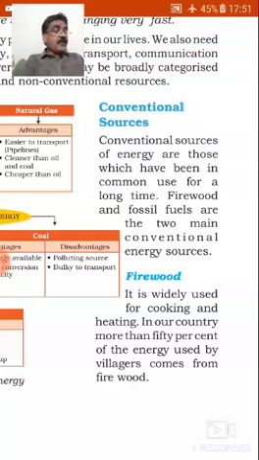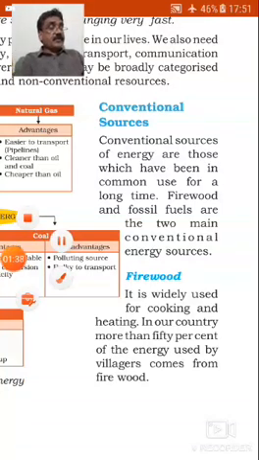First is firewood. It is widely used for cooking and heating. In our country, more than 50% of the energy used by the villagers comes from firewood.